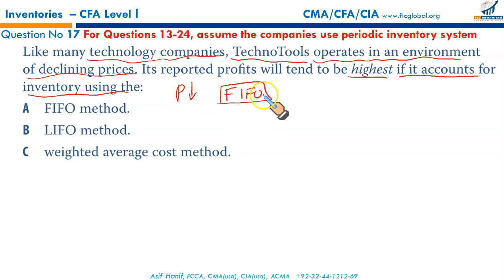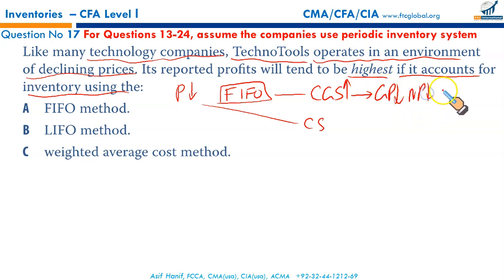When prices are falling and the company uses FIFO, it means the older, higher prices are charged to CGS. Lower prices are a part of closing stock, and old higher prices are a part of CGS. CGS is higher. When CGS is higher, your gross profit is lower, your net profit is lower, your retained earnings and equity are lower, right? So we are looking for the highest profit. So FIFO is not going to help on this.